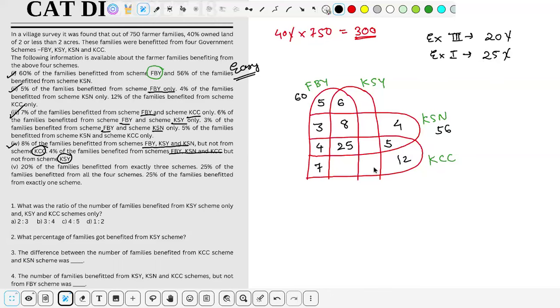Okay, so let's see अब क्या कर सकते हैं, बिकॉज ऑलमोस्ट मैक्सिमम डेटा तो हमने फिल कर लिया. लेट्स गिव देम अ नेम. लेट्स से दिस इज ए, दिस इज बी, this should be C, this should be D, and this should be E. Okay, let's solve this. So because it is given to me exactly one is 25%. Okay, before I go ahead exactly one, मैं ये देखूंगा exactly 3. You can see this is exactly 3 portion.